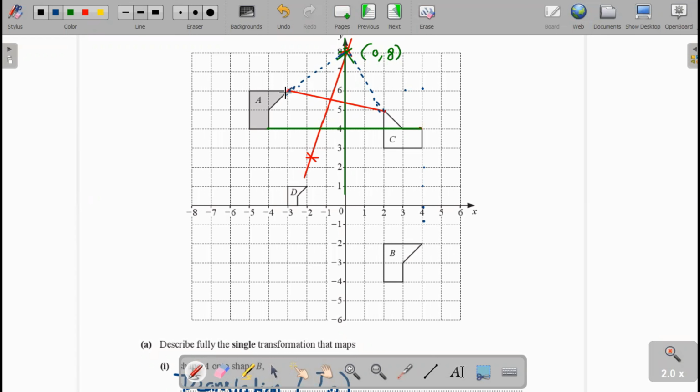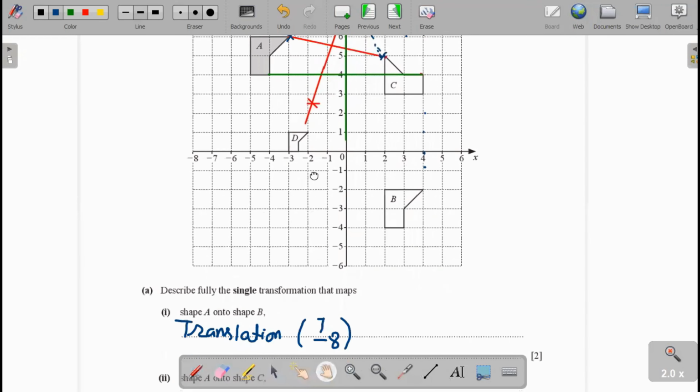That object shifts from this point to this, and the total angle between this, you see here, this is the angle of rotation. From the center of rotation to that point, this line makes 90 degree. You see here, this is the 90-degree anti-clockwise. Now, the transformation is 90-degree anti-clockwise.